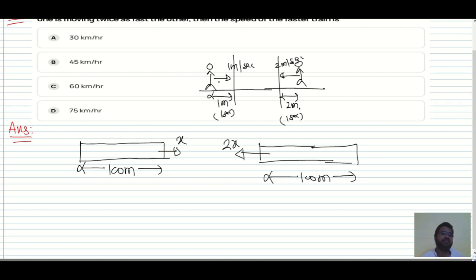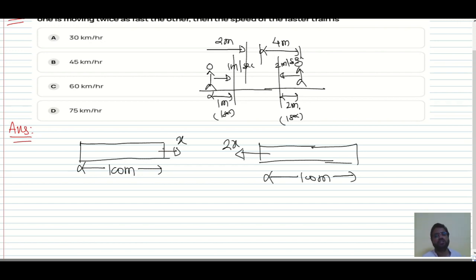Now can anyone tell what is the velocity of approach? What is the distance covered by the first one and the second one together? It is 1 plus 2, that is 3, isn't it? Likewise, in 2 seconds, this will cover 2 meter distance and this will cover 4 meter distance. So in 2 seconds, they will cover 2 plus 4, 6 meter distance.